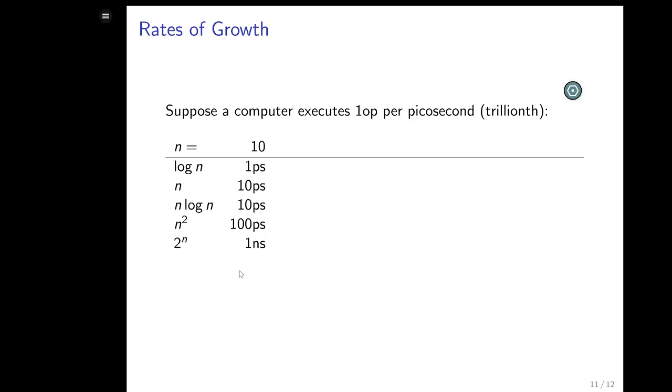n, for example, is the running time of your sequential search in Rogers Arena, which has to go to every single person in the entire arena. That takes time n. There's n times log n. That's if you wanted to sort all the people in Rogers Arena. That's how much time it would take, n log n. There's n squared. n squared is if you wanted to compare every two people in Rogers Arena together and say, everybody pair up and ask each other if they're Roger. That's a crazy algorithm, but it takes time n squared.